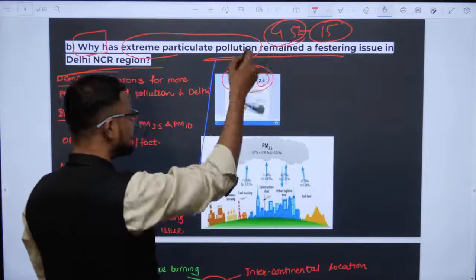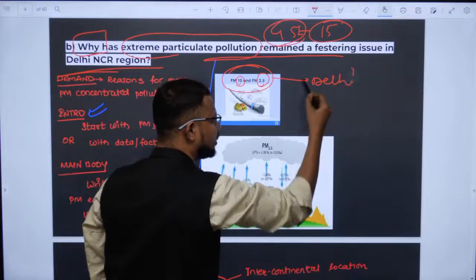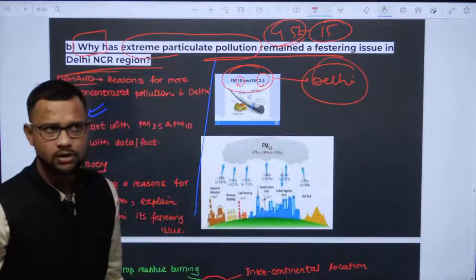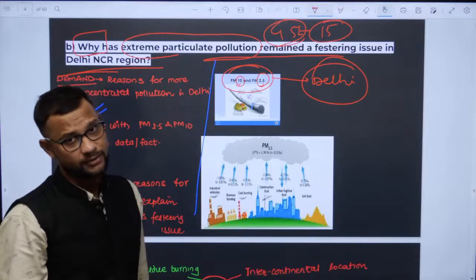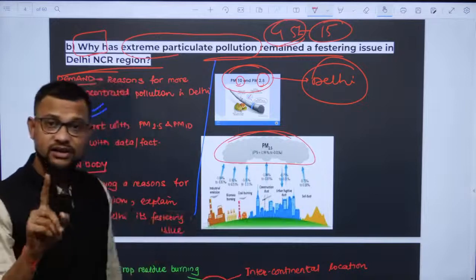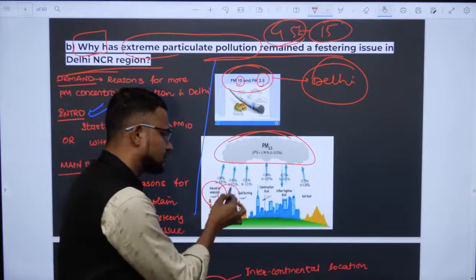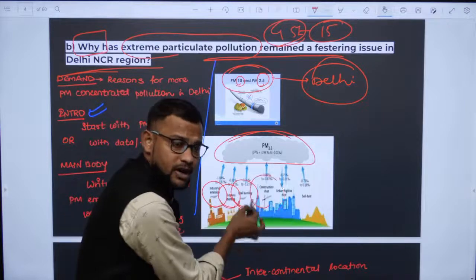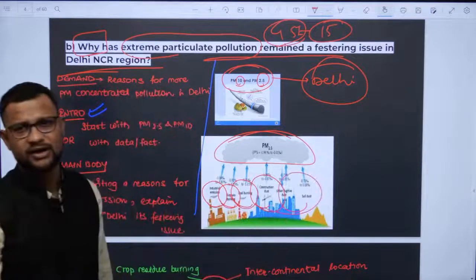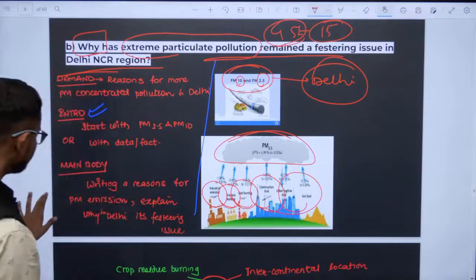So why does Delhi have more retention of this PM and not Mumbai, Kolkata or Chennai? For that, you need to understand the reasons for emission of PM2.5, like industry, urbanization, burning of coal, thermal power plants, and constructions and those things. Now the thing is, why does it happen?